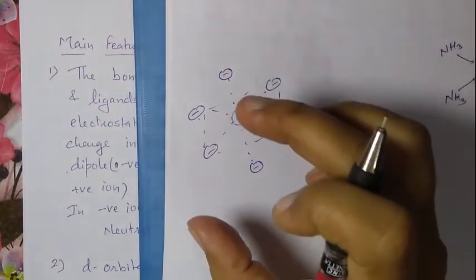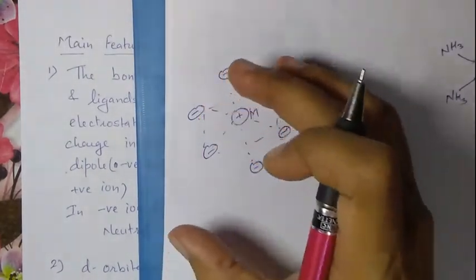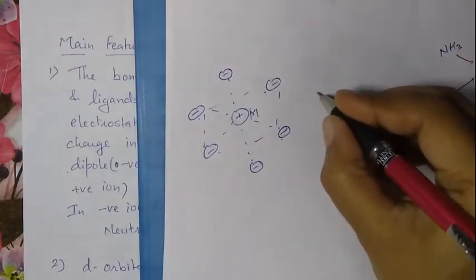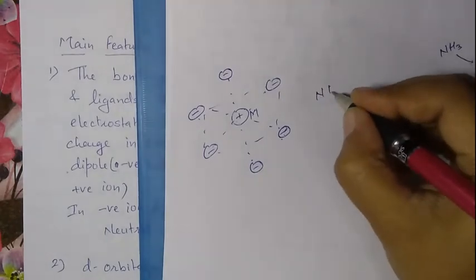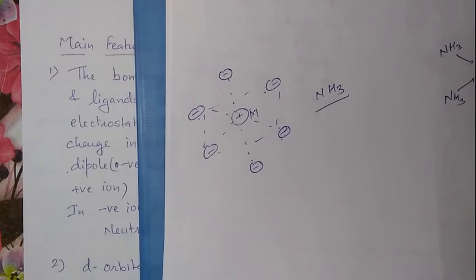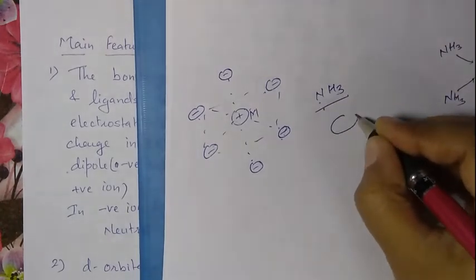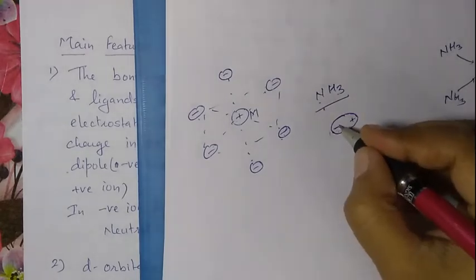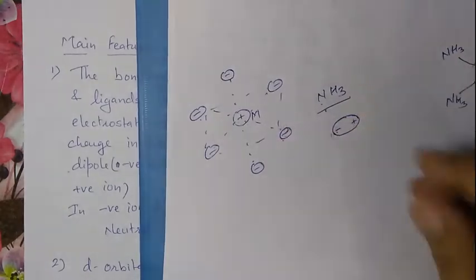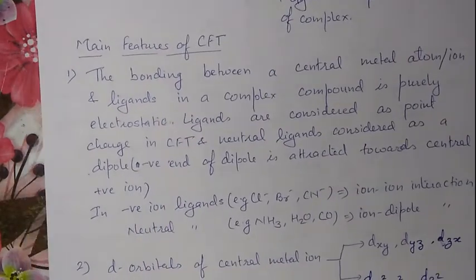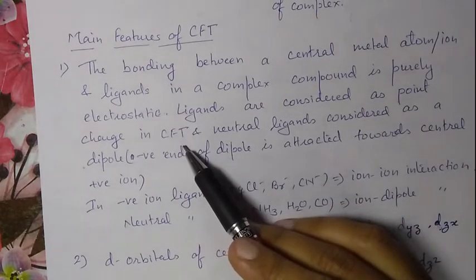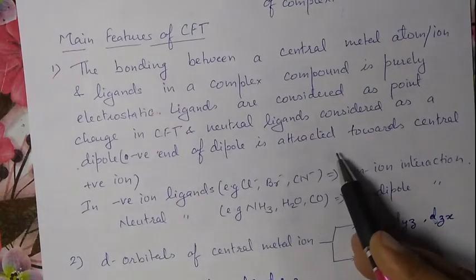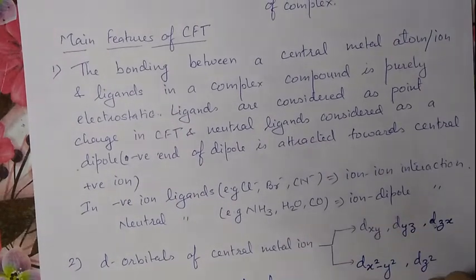There is total electrostatic interaction between metal and ligand, and if the ligand is neutral, then it acts as a dipole. The negative end of the dipole is attracted towards the metal ion. It means ligands are considered as point charges, and neutral ligands are considered as dipoles.